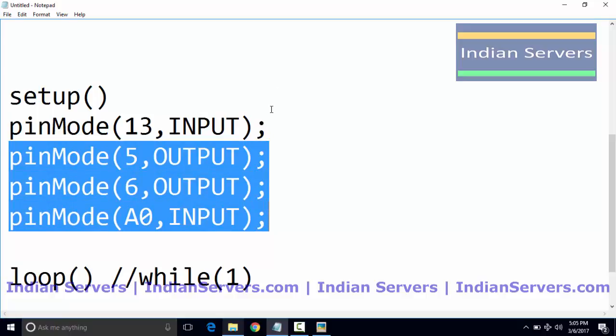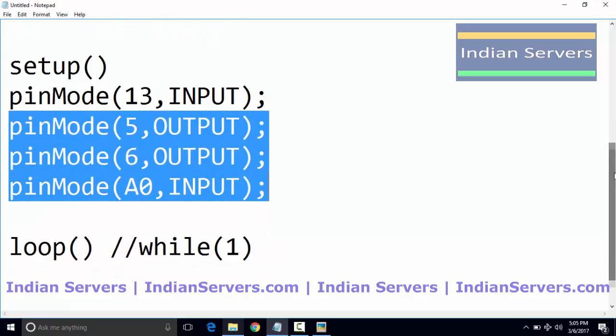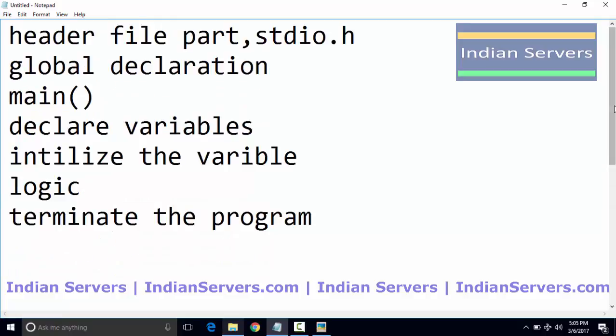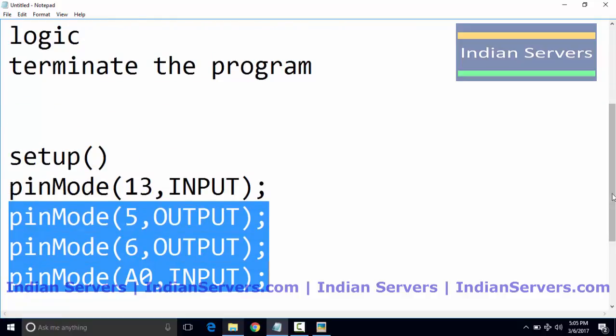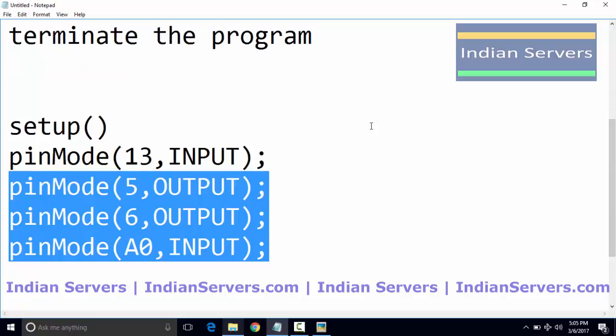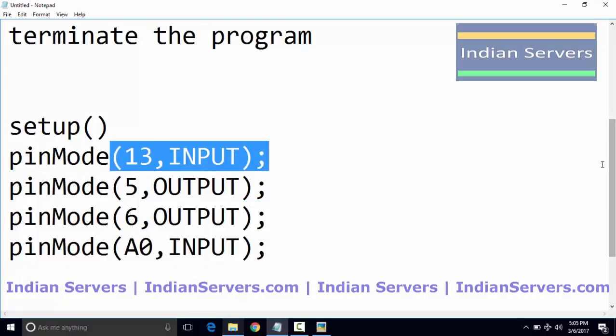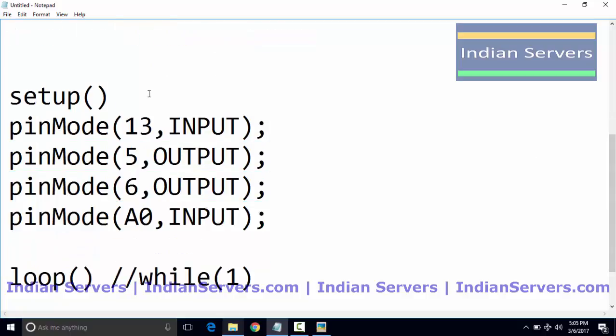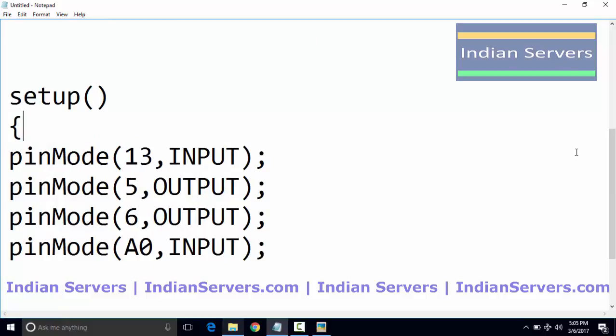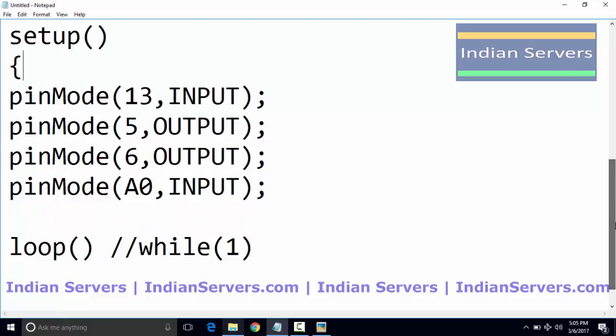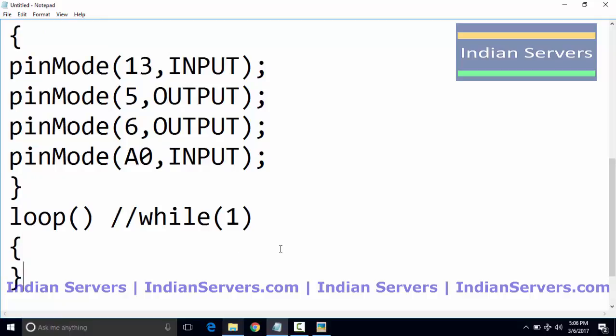So this is how we can declare the pins, because in this program we do not have any variables to do logical operations, we have only pins, 20 pins. So the 20 pins should be declared in the setup function. The setup function is mainly for hardware setup. After telling the Arduino about input and output devices, in the loop part, which is the logic part, you have to write the logic.